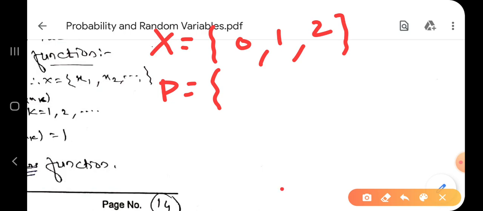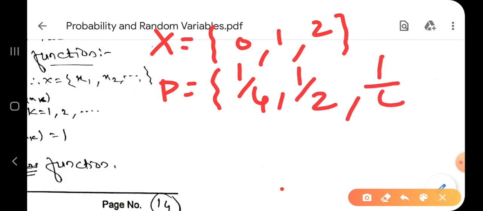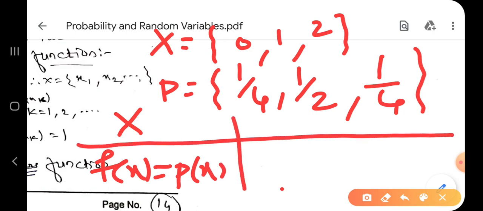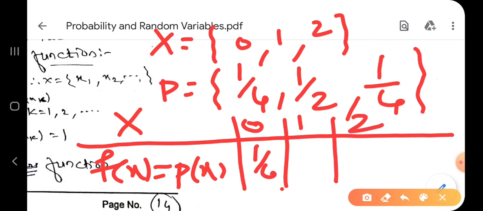As we solved one example here, in that x is equal to 0, 1, 2, and probabilities also I found. Do you remember? For 0 I get probability 1 by 4. For 1 I get probability 2 by 4, means 1 by 2. And for 2 I get probability again 1 by 4. Correct? Then the function x and f of x. f of x means probability, p of x. f of x is also called p of x. We have to give the function a name, so we gave f of x. So here 0, 1, 2, then 1 by 4, 1 by 2, 1 by 4.